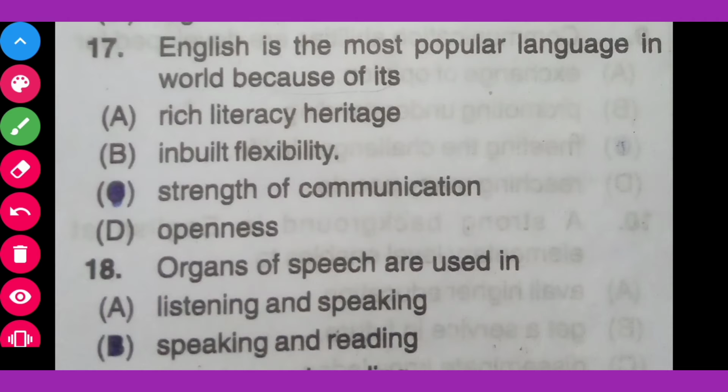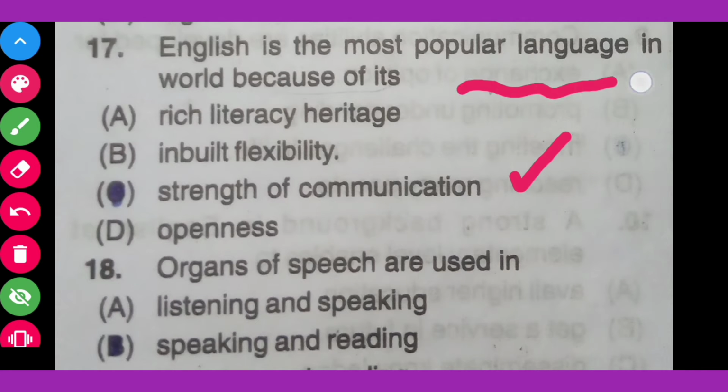Question number 17. English is the most popular language in the world because of its option A rich literary heritage, option B inbuilt flexibility, option C strength of communication, option D openness. The correct answer for the question is strength of communication.